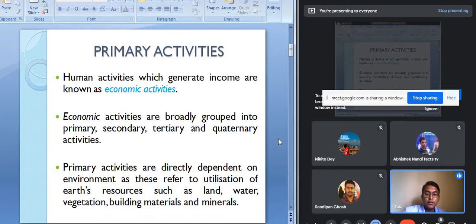In the earlier period, human beings were mainly dependent on hunting and gathering. Then they came to know about agriculture and started growing different types of crops. So with the development of technology, the nature and types of primary activities went on changing. Let us discuss hunting and gathering as a type of primary activity.